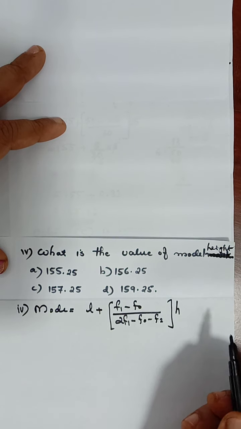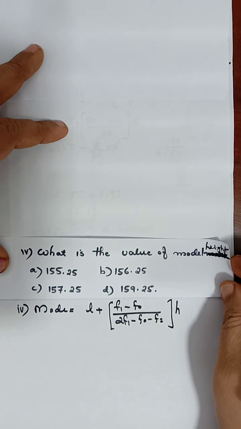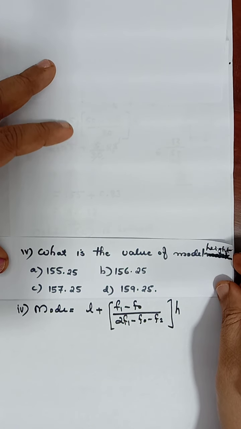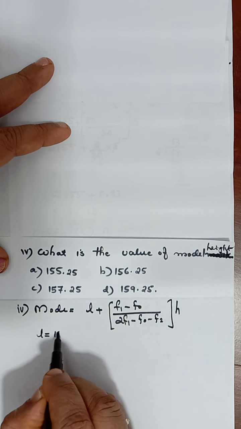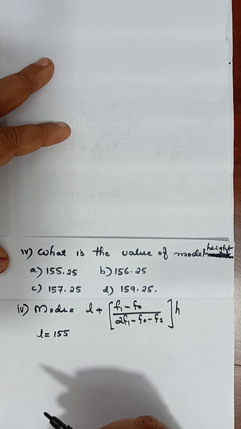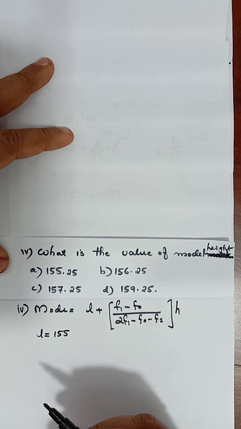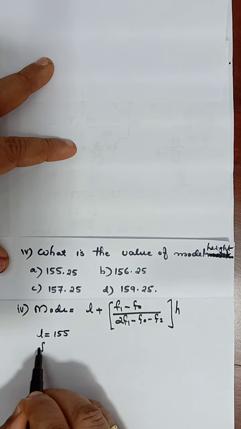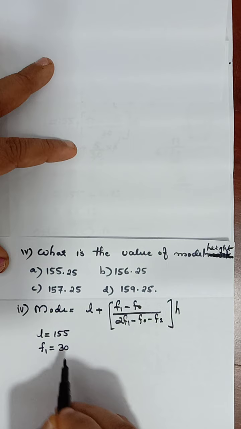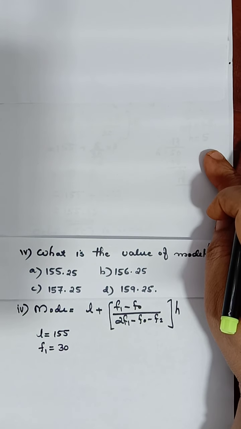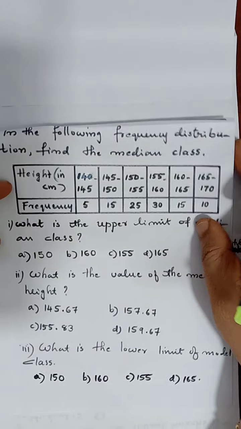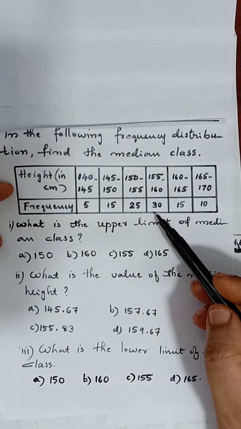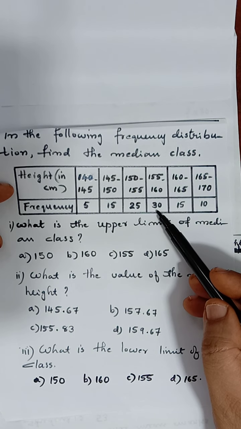Here we have the modal class. What is our modal class? Already we found out 155 to 160. Therefore, L is equal to 155. Frequency of that class is called F1. It is 30. You can go through the table, you will understand. Here 30 is the maximum frequency.